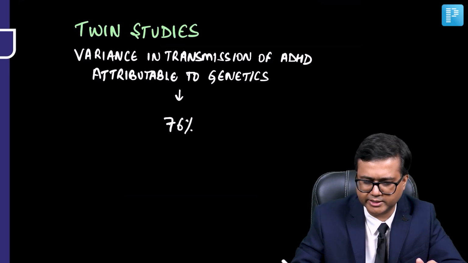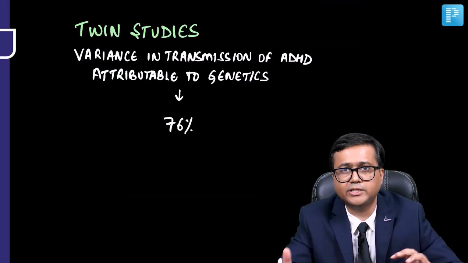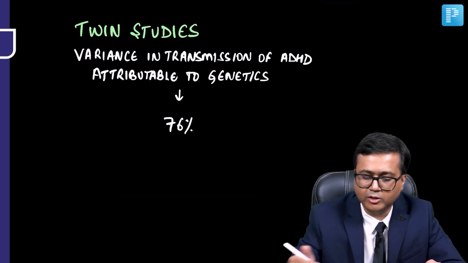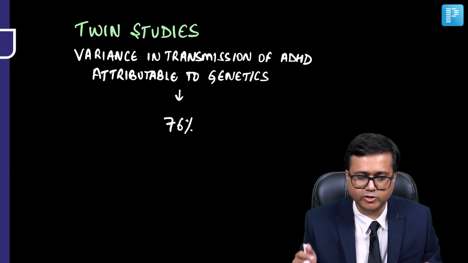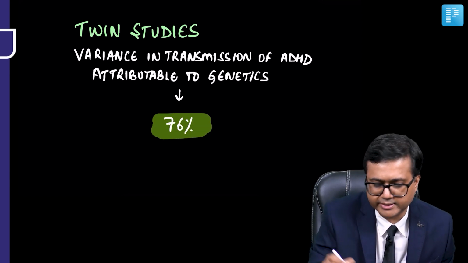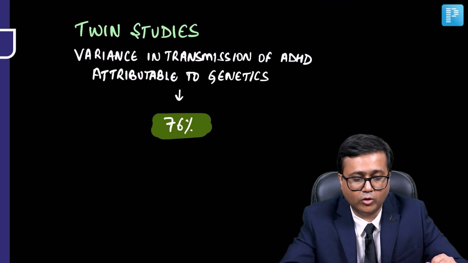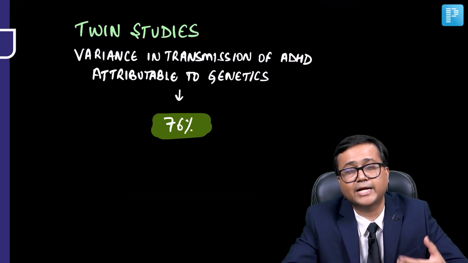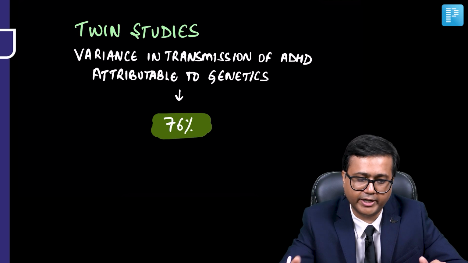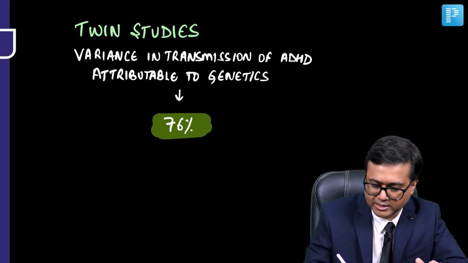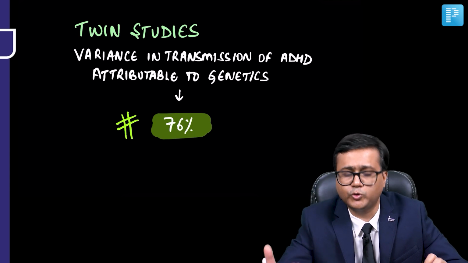Twin studies suggest that the variance in transmission of ADHD attributable to genetics is very high. It is 76%. In fact, ADHD is one of the most heritable psychiatric disorders. So genetics plays a very important role in the development of ADHD. Some of these data are important, especially when we are planning for any MCQ exam.